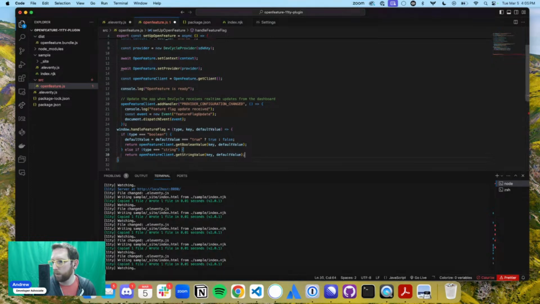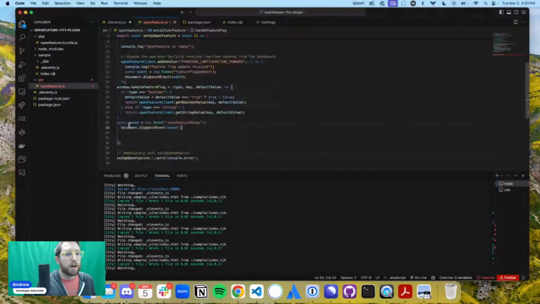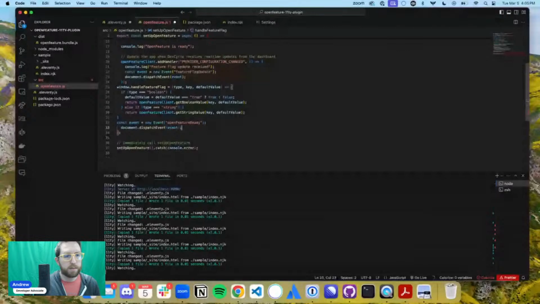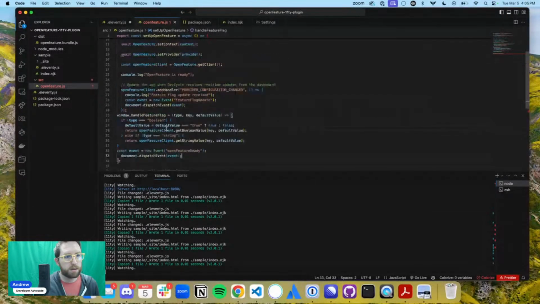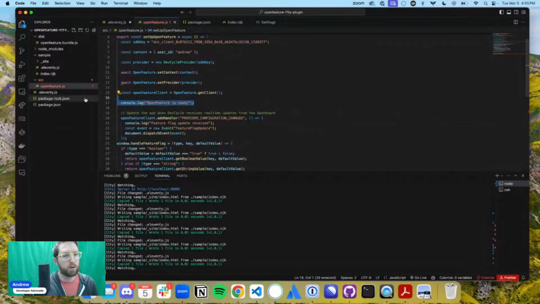Oh, that's right. And then we were going to do this. Dispatch event. Okay, awesome. All right, here we go. So then we're going to call this right before, so we know that it's run. Okay, perfect. So const event, new event, document dispatch event, const event, new event, OpenFeature ready. Is that what we're doing up here too? I don't need to run that anymore.